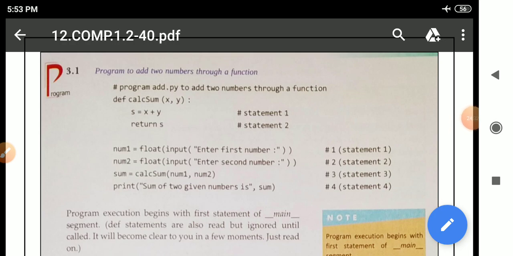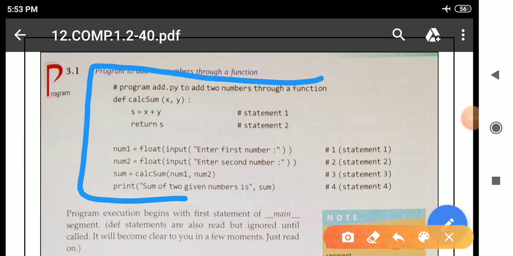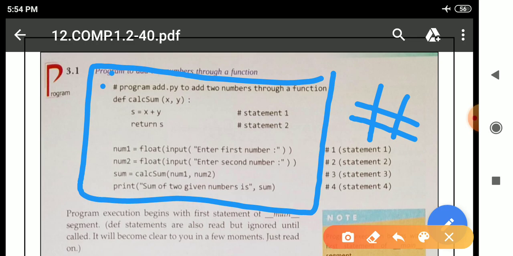So once again I am starting here. See here this particular program. How will the Python interpreter execute this program? First it will start from the first line, the comment. It will see that this symbol is there, and this symbol represents a comment. So it will only read it and leave this line; the interpreter understands that this is a comment. There is no need to print it on the output screen. It is only for the programmer's understanding. So it will leave this, and after that the interpreter will move to the next line, def calsum.